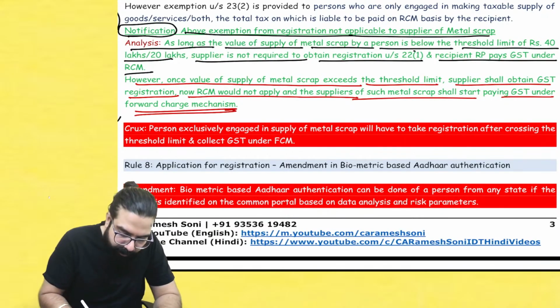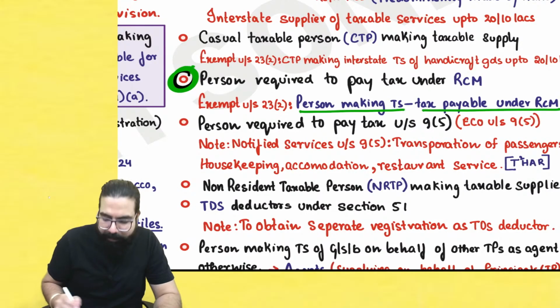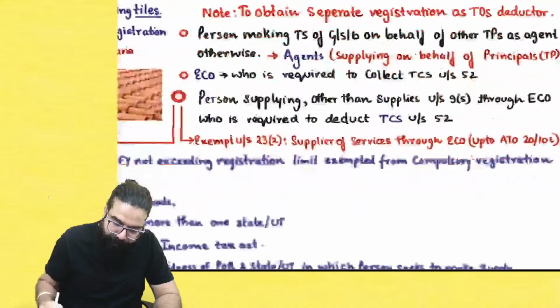Supplier will start paying GST under forward charge mechanism. So, sir, this exemption which was written that person making taxable supply tax is always payable under RCM. Here you have to remember one thing.